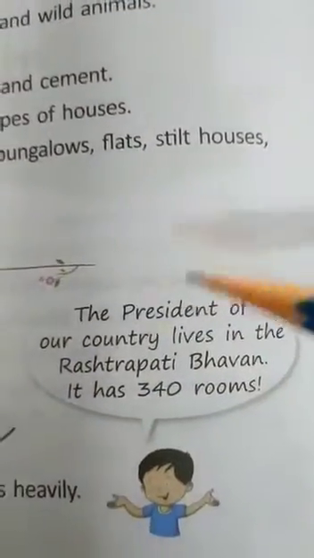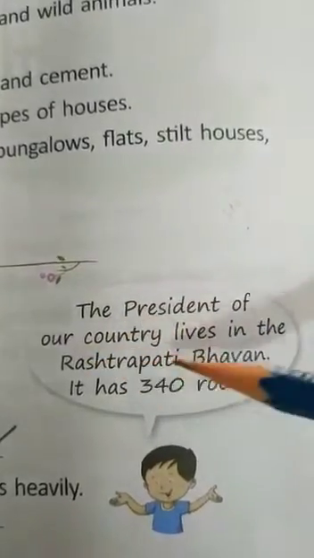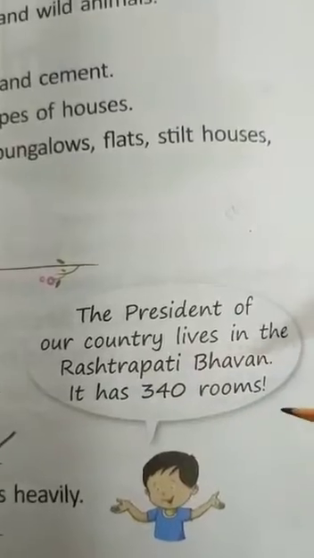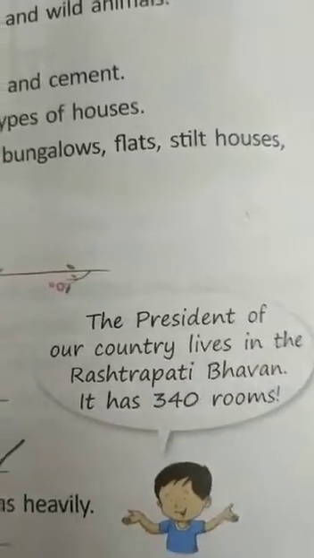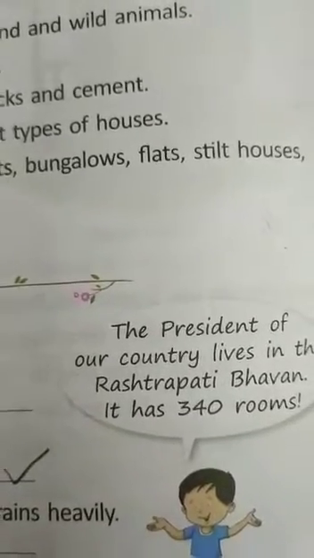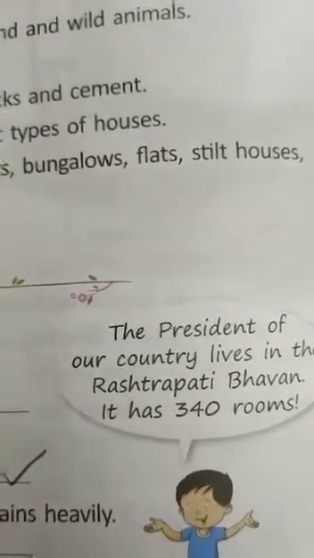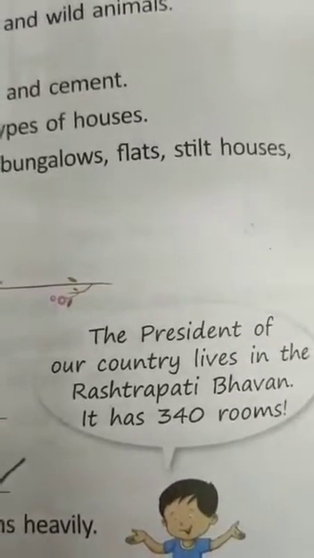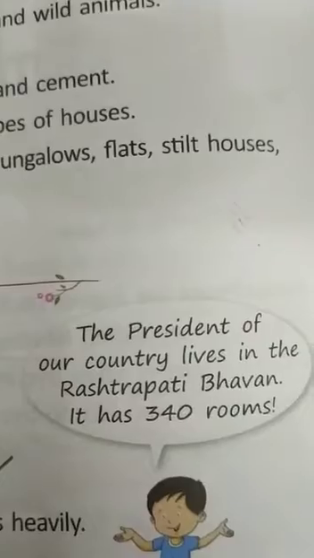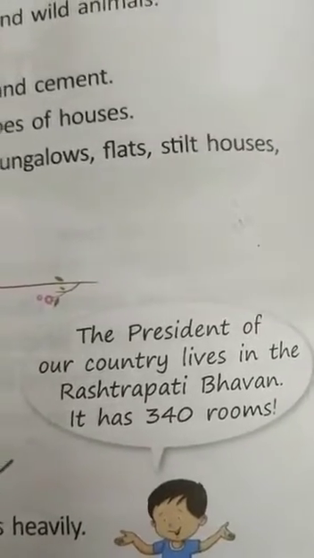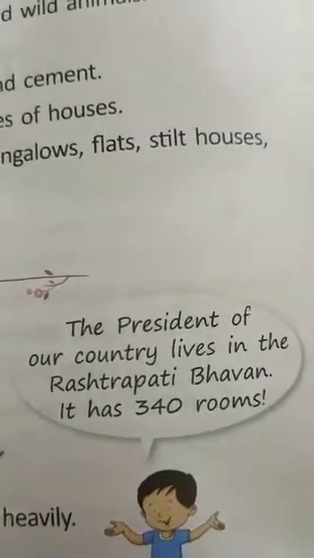Okay, just see here, children, the president of our country lives in the Rashtrapati Bhavan. It has 340 rooms. Can you imagine, children? It has 340 rooms only, right? And who is our president of India, children? Ramnath Kovind is our president of India, and he stays in the Rashtrapati Bhavan. And it has 340 rooms.